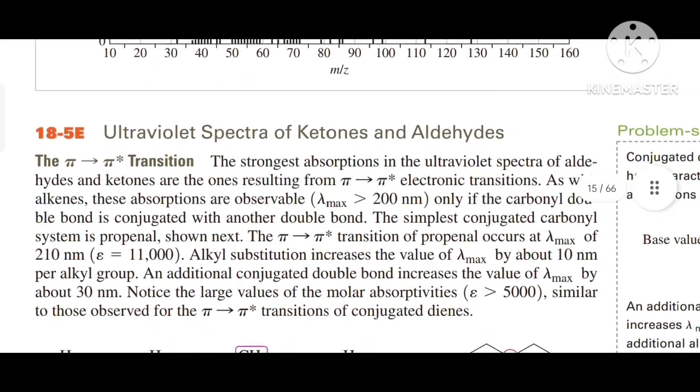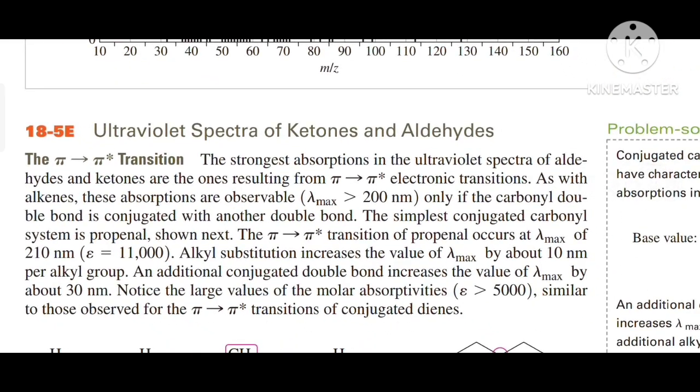Now we will talk about the ultraviolet spectra of ketones and aldehydes. The pi to pi star transition. The strongest absorptions in the ultraviolet spectra of aldehydes and ketones are the ones resulting from pi to pi star electronic transitions, as with alkenes. These absorptions are observed at a lambda max greater than 200 nanometers only if the carbonyl double bond is conjugated with another double bond.